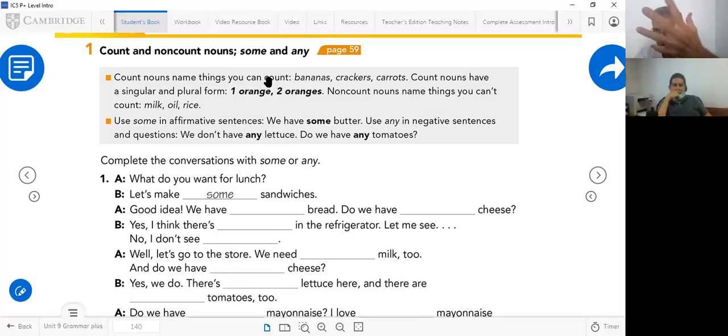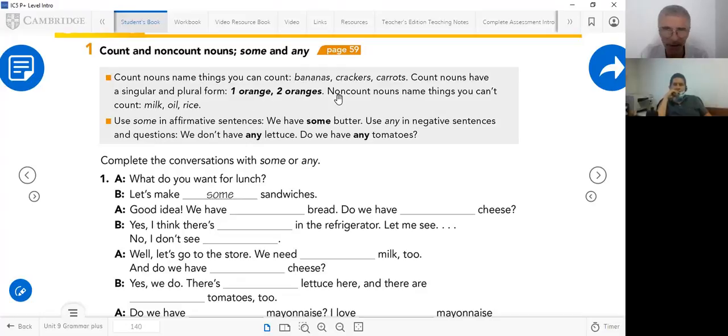I have five fingers. So these are count nouns. Count nouns have a singular and plural. One finger, five fingers. You see, there is an S. For example, one orange, two oranges.